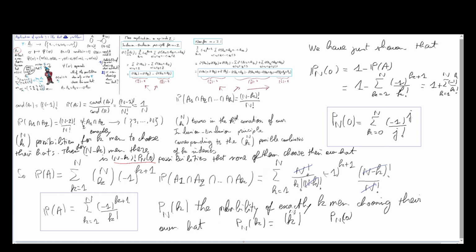And so we have n minus k factorial times Pn0 over the cardinal of omega.